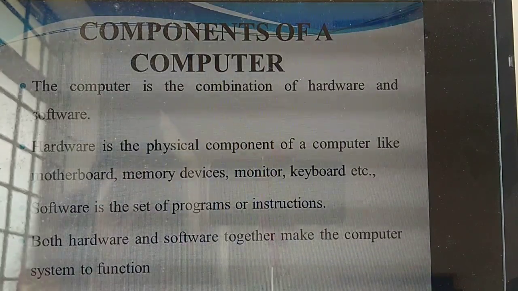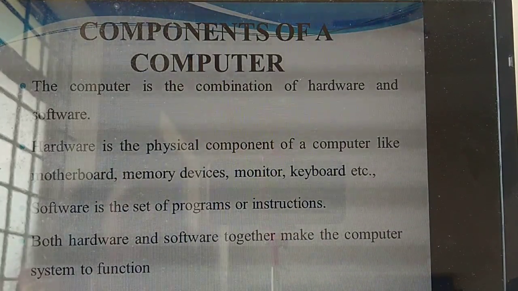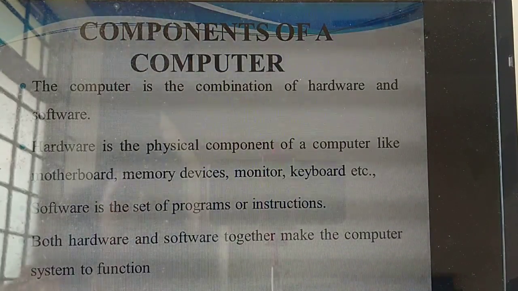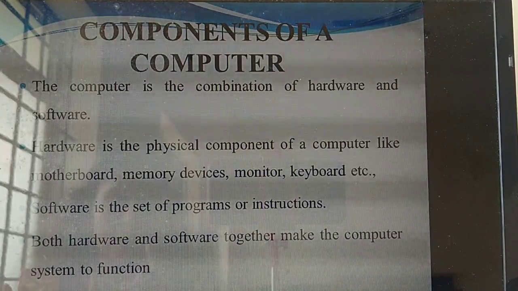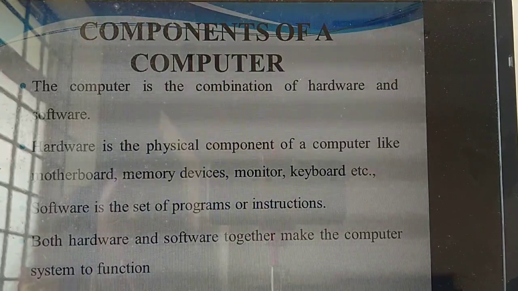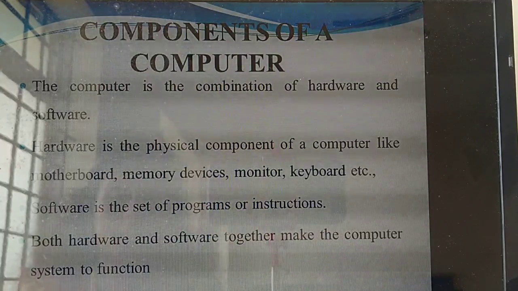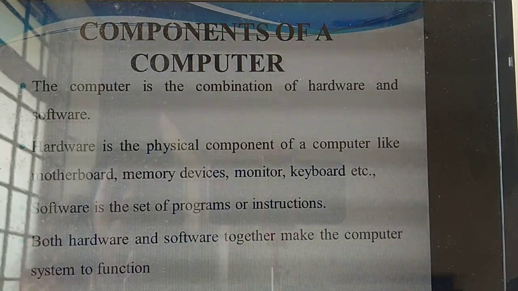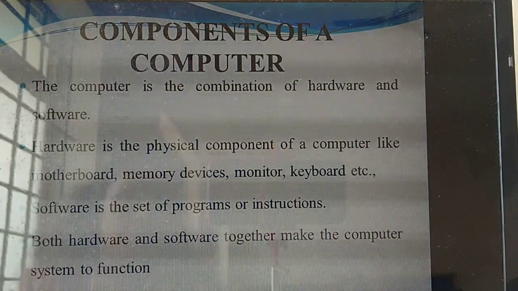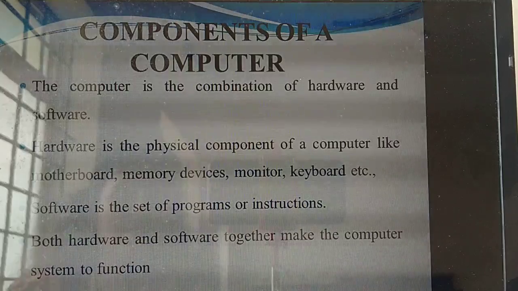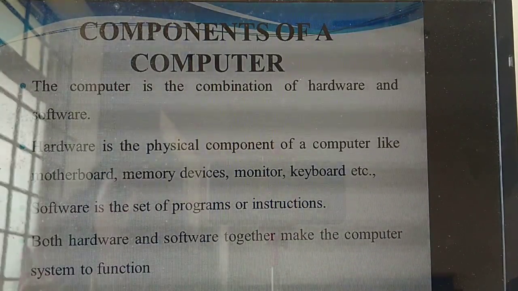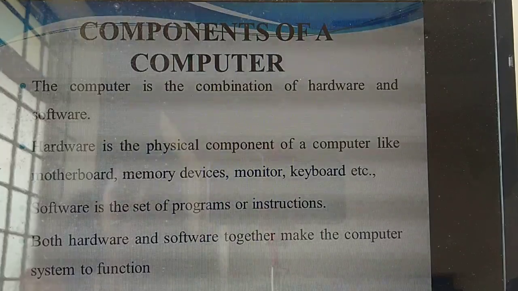What is a physical component? What are the things you are seeing? For example, if you are going to work on a system, first, what are the things you have seen? A desktop, then a keyboard, mouse, a projector, the CPU. All these physical components are called hardware. That means devices: the things you see with your eyes, the physical components, are called hardware. Understand? Next thing is software.